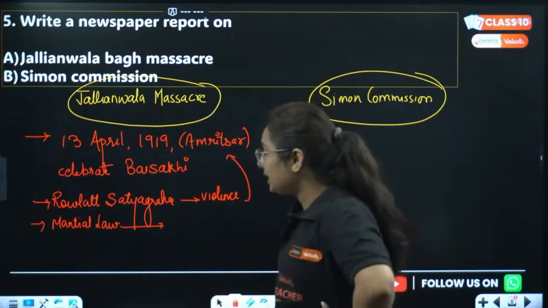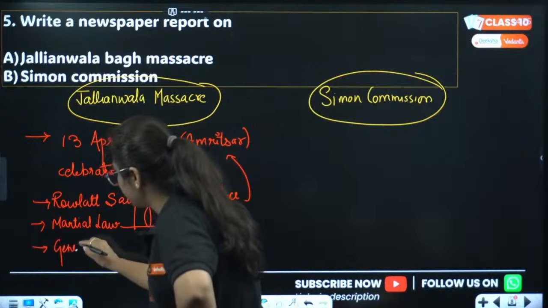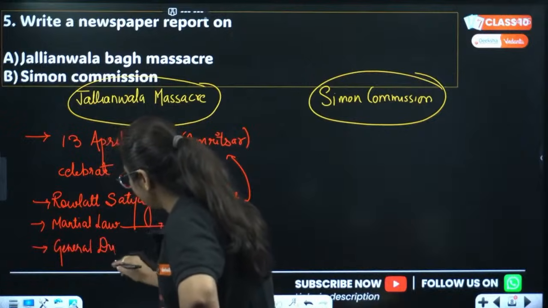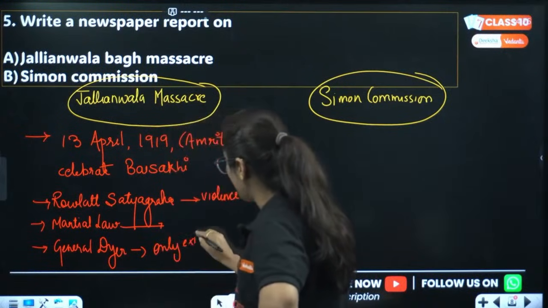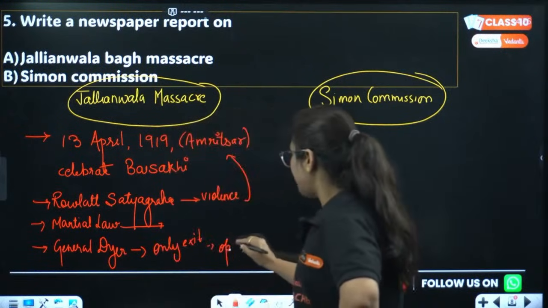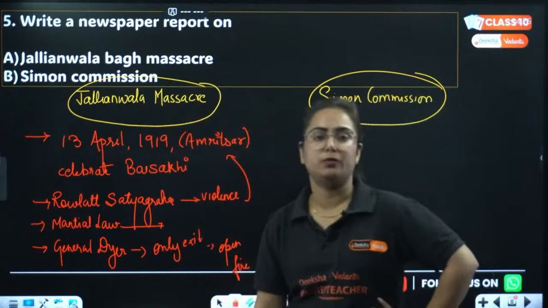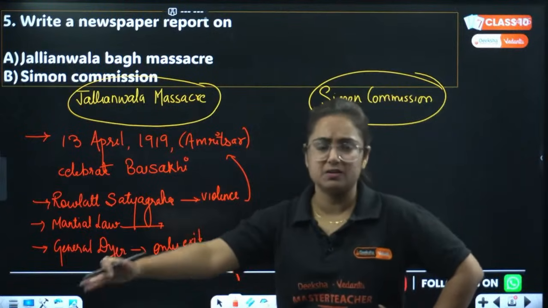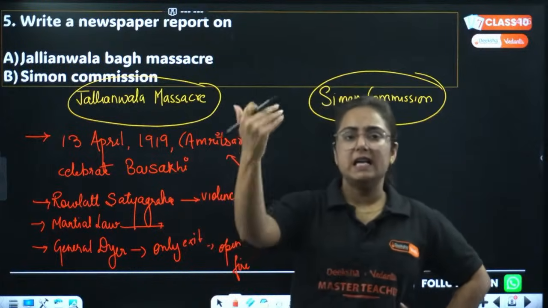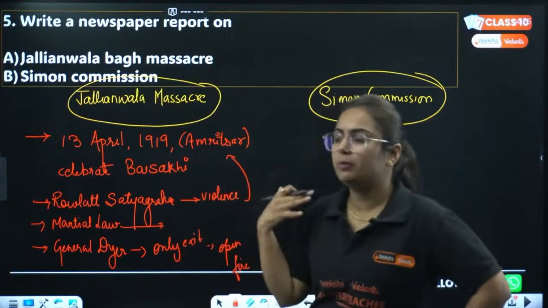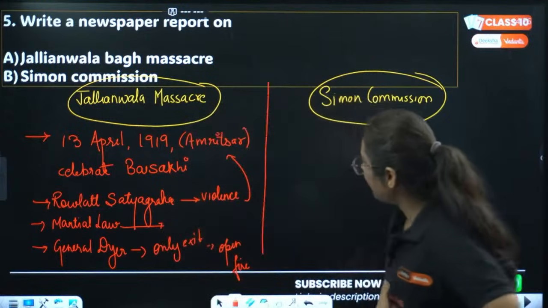Okay, so what happened now when people gathered? We know General Dyer came here, entered the only exit and did what? Open firing, killed many people, like around 500 plus people were killed in this open firing. It was a terrible act by this person, right? Whole nation was stunned. People decided to give back their titles and everyone was stunned by this act of British government. Okay, done with Jallianwala Bagh massacre.